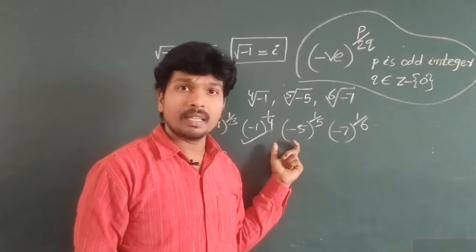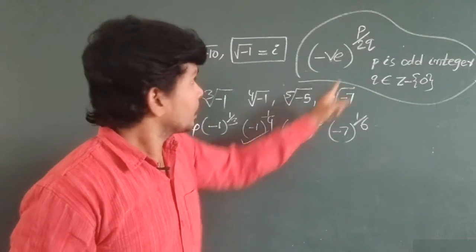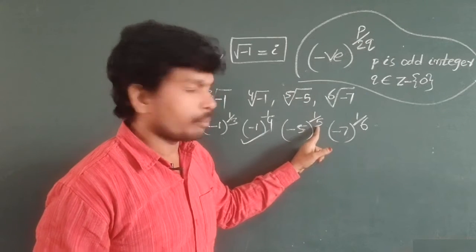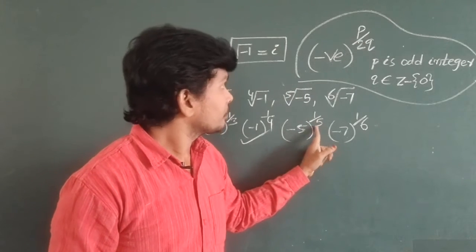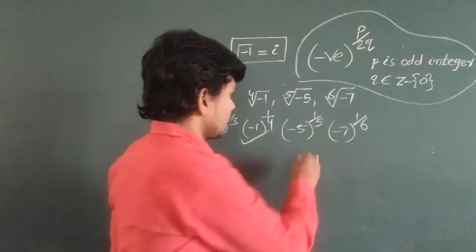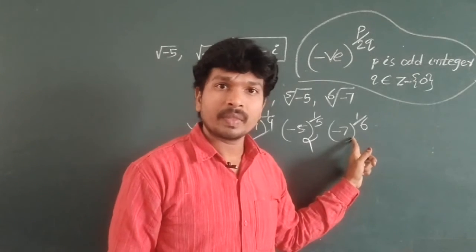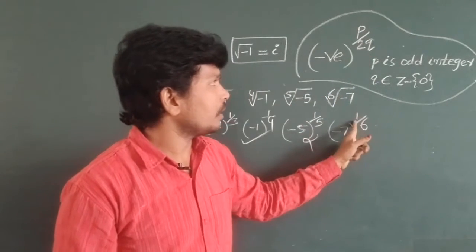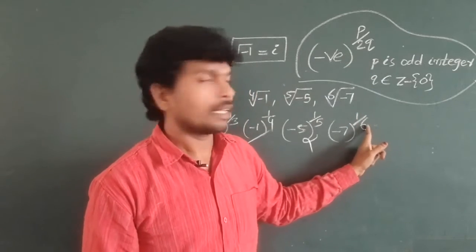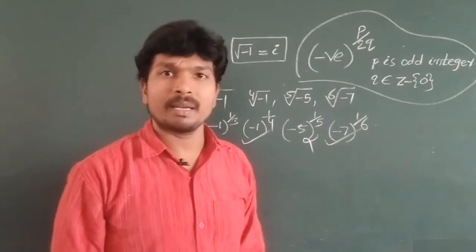Is it imaginary? That number must be in this form. Negative, okay, numerator, yes, odd integer. But 5 is not in 2q form, meaning it is not an even number. So that's why it is also not an imaginary number. Is it imaginary? Yes, because p is odd and q is in 2q form, where 2 threes are 6. 3 is a non-zero integer. So that's why it is also an imaginary number.